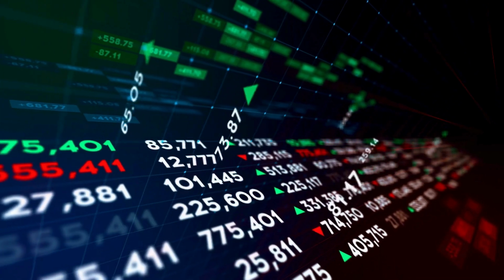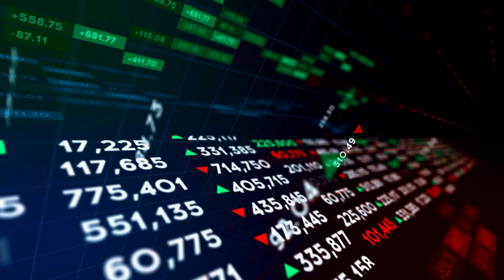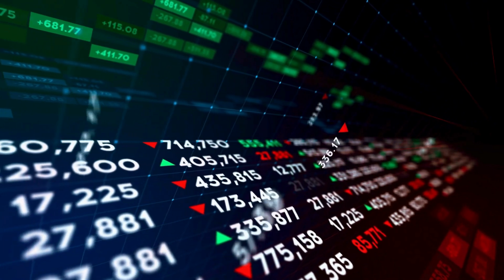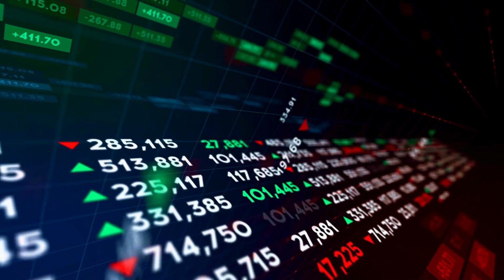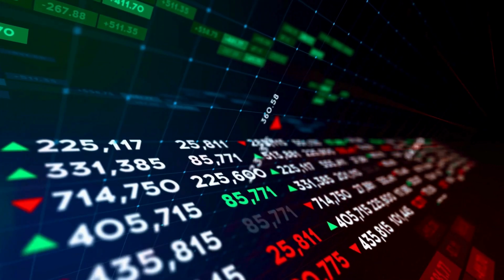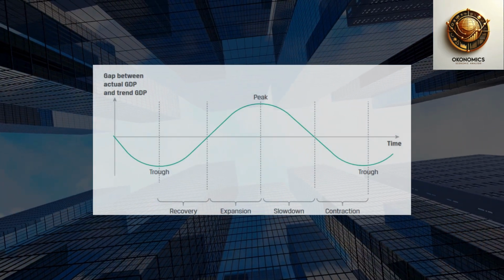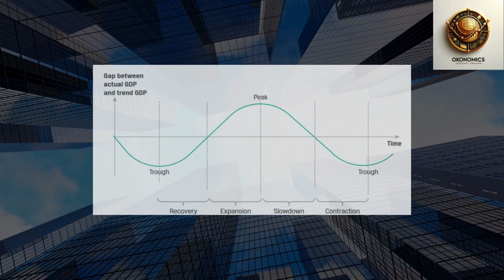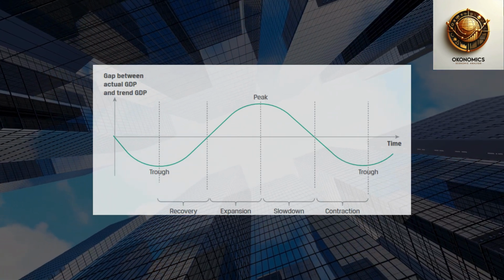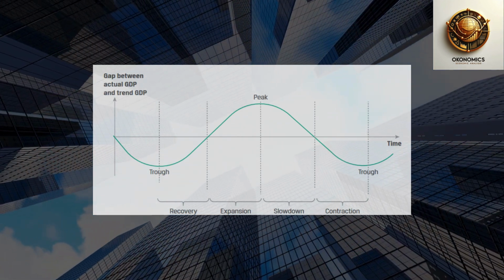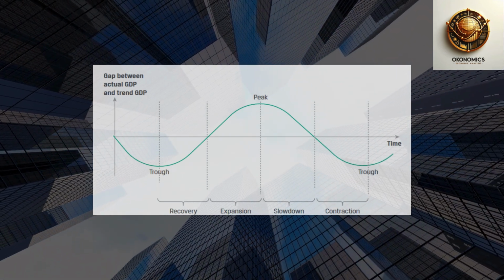Welcome to Economics. Today we are going to look into economic cycles. We will be exploring its different stages and discussing where to allocate your resources based on the phase of the economic cycle we are in. The economic cycle is composed of four phases: recovery, expansion, slowdown, and contraction. Each phase has distinct features that affect investment strategies.